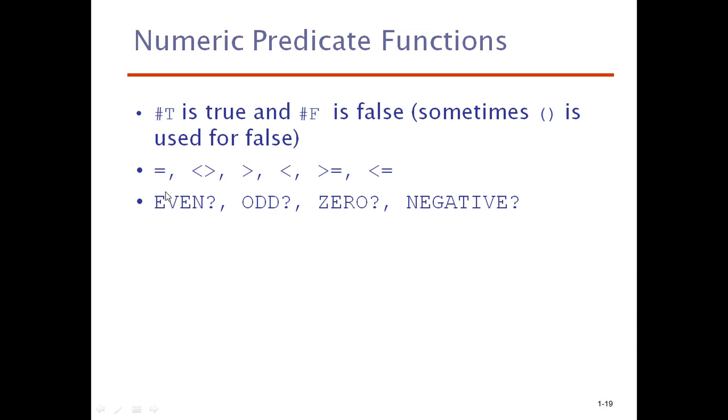And there are arithmetic operators and other operators, equality symbols like this: is equal to, assignment operator, not equal to, greater than, less than, greater than or equal to, less than or equal to. And these are the predicates to check whether the given element is even, odd, zero, or negative. To check whether a particular variable is of zero type, negative type, odd type or even type, we use these particular predicate functions.